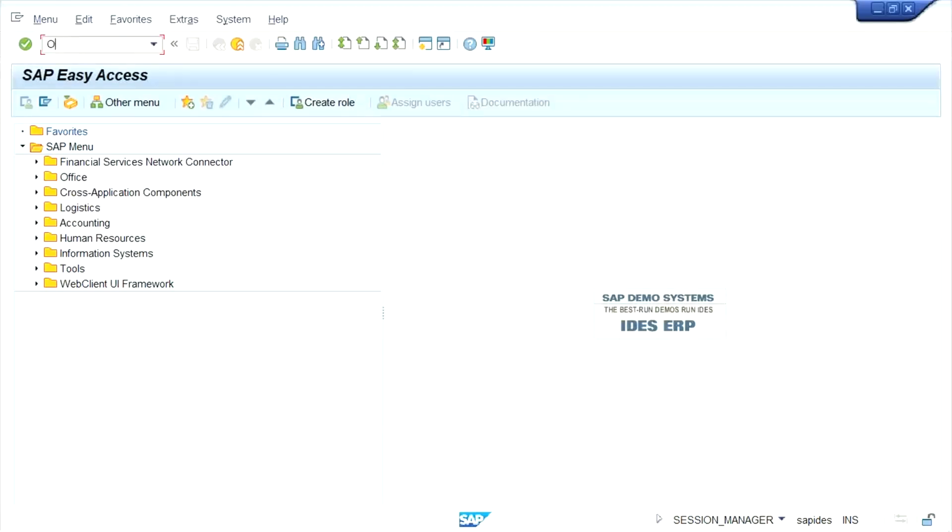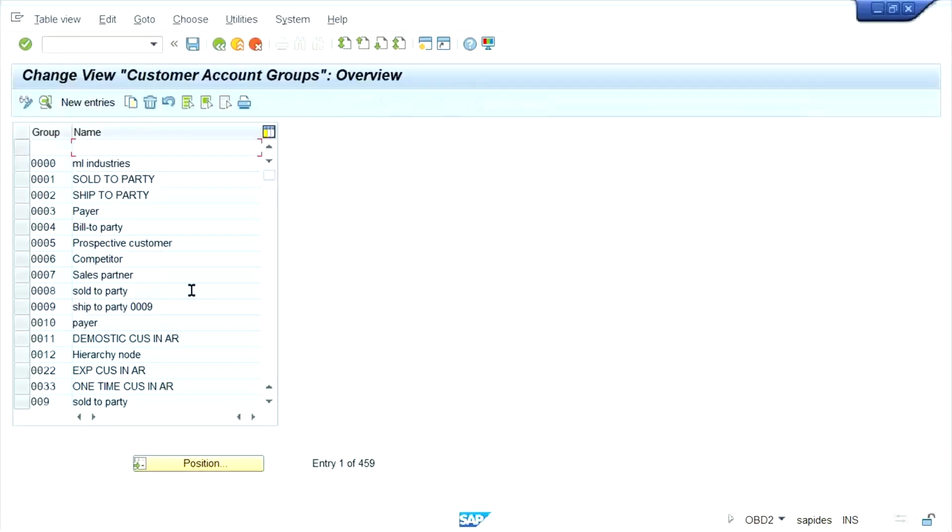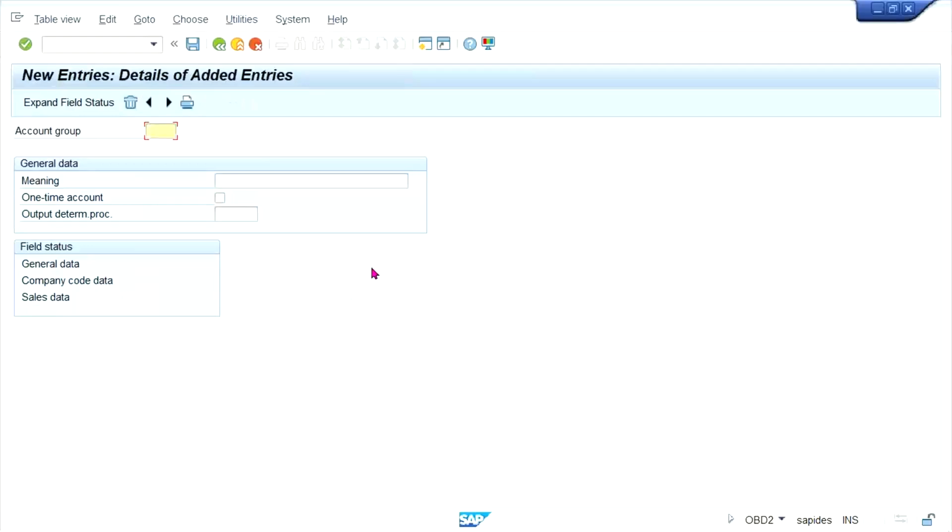So OBD2, new entry. I'll create one account group here, and I'll keep the same code TM33 itself, so that it will be easy for me to remember. Just save it.